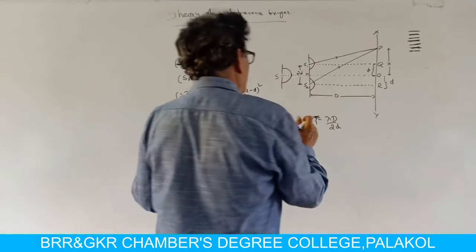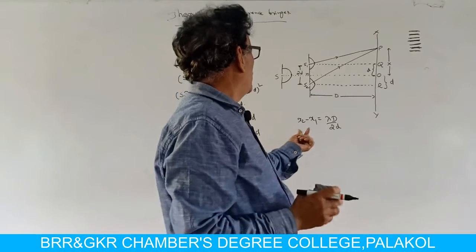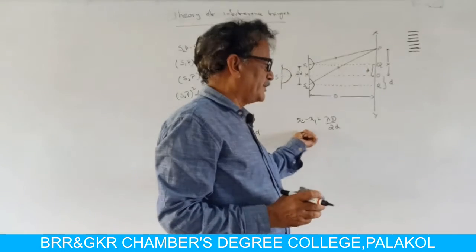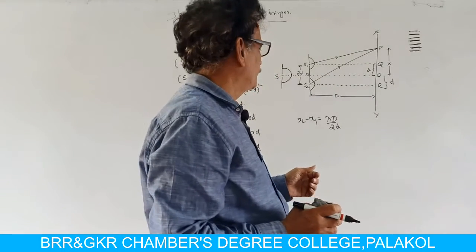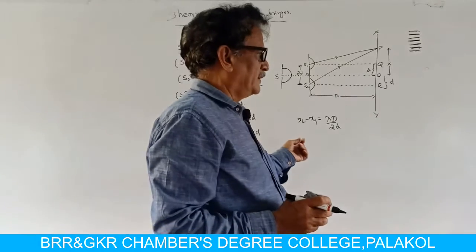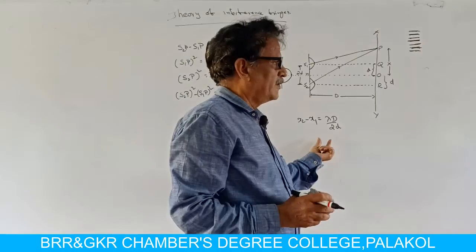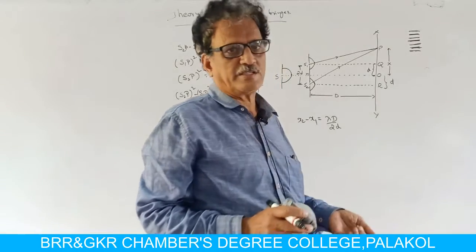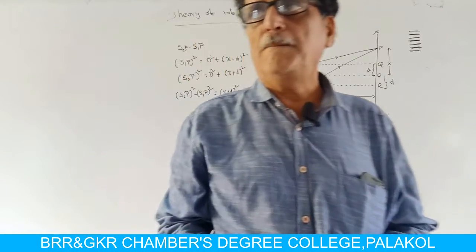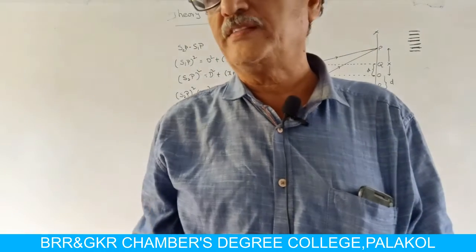So the difference between these x2 and x1 gives the fringe width of the black fringe. The width of the black fringe.